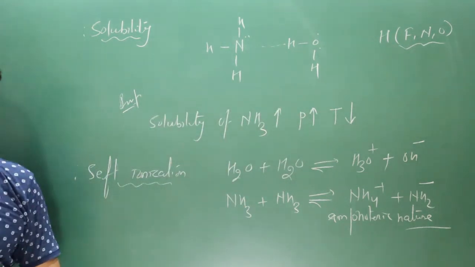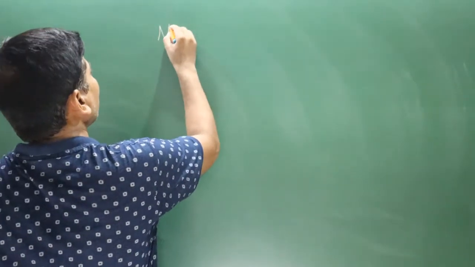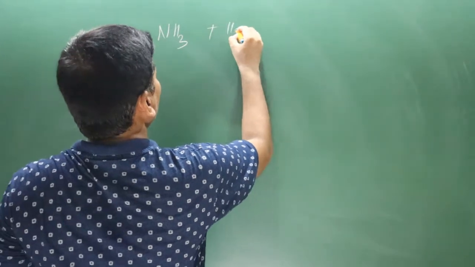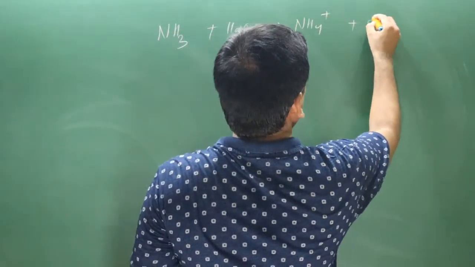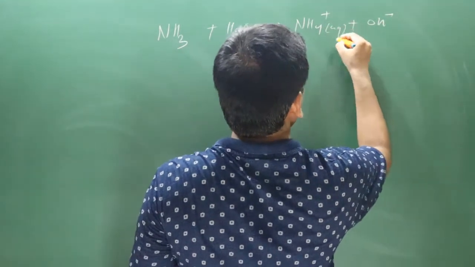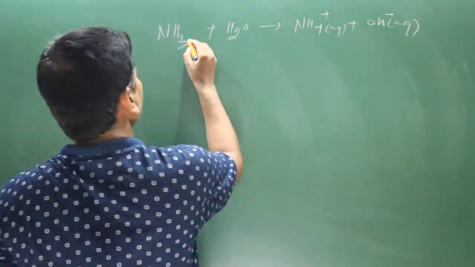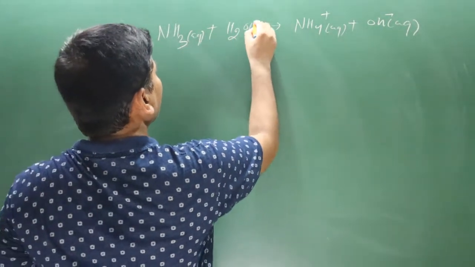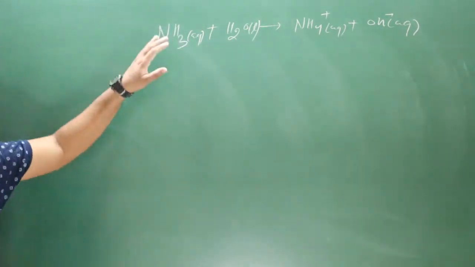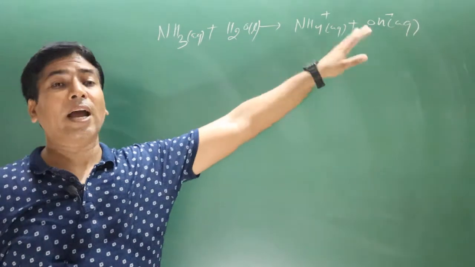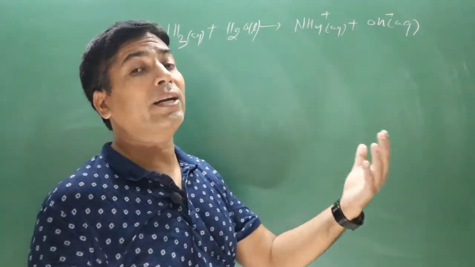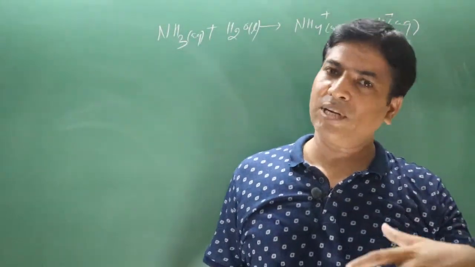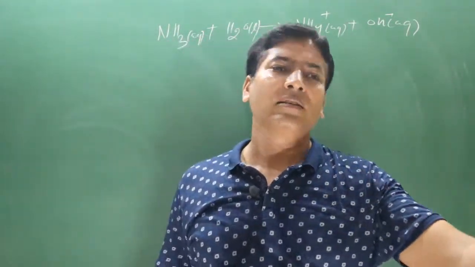Now let's move on to some more properties. Due to the presence of hydrogen bonding, the ammonia molecule dissolves in water to produce ammonium ion and hydroxide ion. Ammonia is in the aqueous state, and water is in the liquid state. Since the ammonia molecule produces hydroxide ion in water, it shows basic character. Any substance releasing hydroxide ion in water has basic character. Substances releasing H plus ion in water have acidic character.